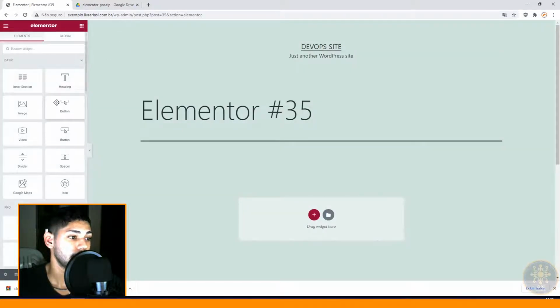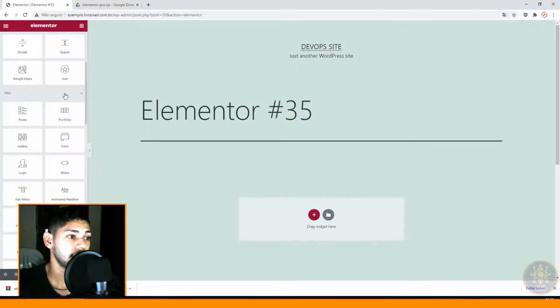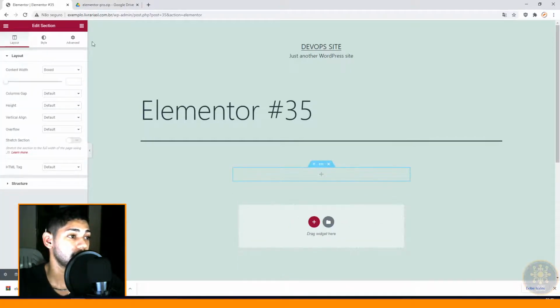So this is the widgets from Elementor Pro. So let's try putting in a widget. So I select this one.